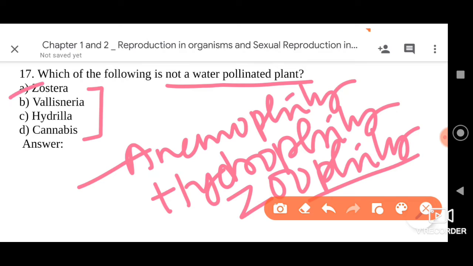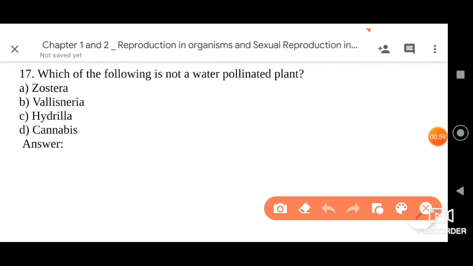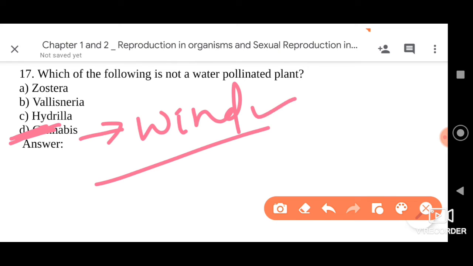Zostera is a marine plant which is pollinated by water. Vallisneria and Hydrilla are also pollinated by water. The only plant here which is not pollinated by water is cannabis, my dear friends. So the right answer is option D. Cannabis is pollinated by wind, it shows anemophily. So the right answer here is option D.